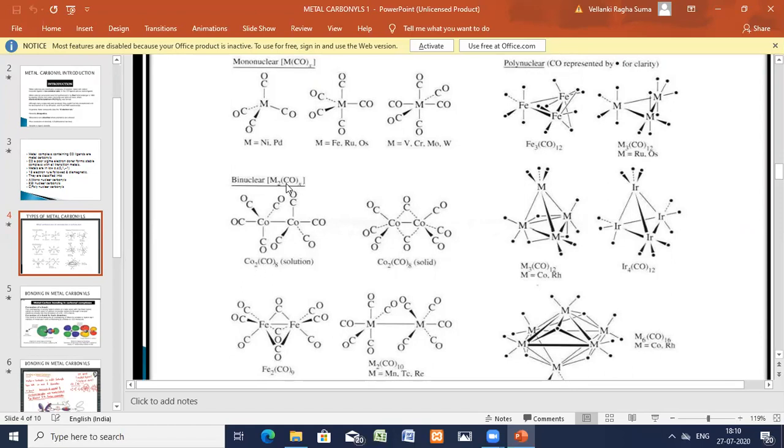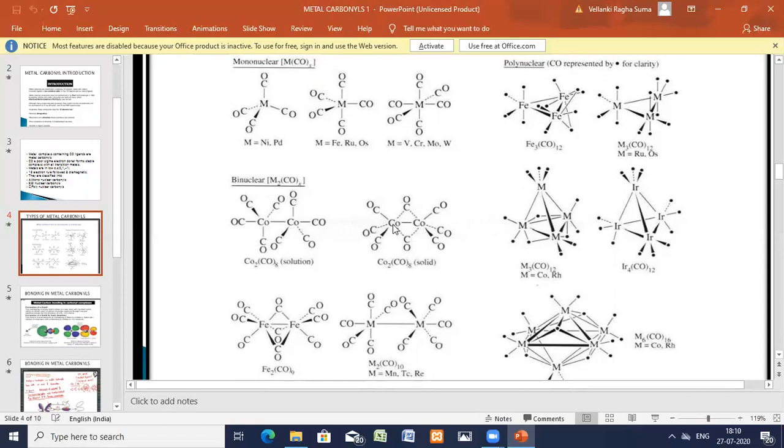M2(CO)x is the general form. You will be having 2 central metal atoms. Okay, you will be having bridged metal-metal bonds. Now here is another example. This Co2(CO)8 in the solution state exists in this way, and in the solid state you are having this. One carbonyl is attached to 2 metal atoms. One cobalt is attached to another cobalt, and in between you are having bridges. In the solid state you are having the bridged state. In the solution state, there are no bridges.